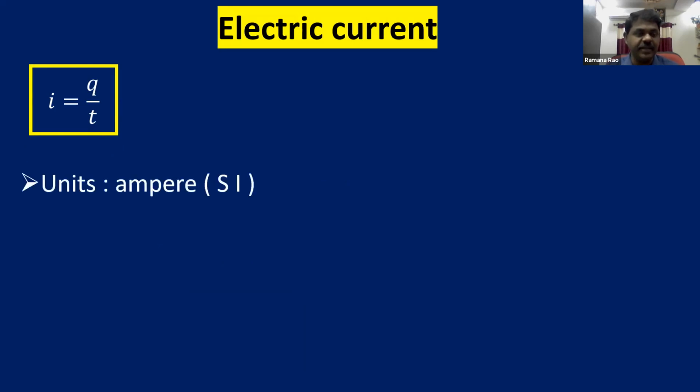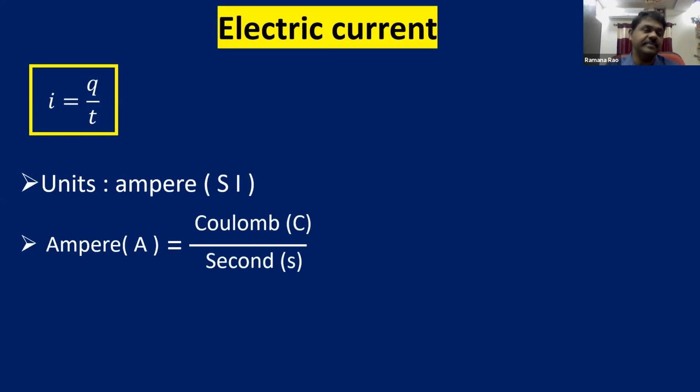Let us try to find the units. What are the units for electric current? Ampere is the unit for electric current in the SI system, named after the scientist. It is represented with capital letter A, and ampere is equal to coulomb per second. As you know from the formula charge by time, the unit of charge is coulomb and the unit of time is second. So 1 ampere is equal to 1 coulomb per 1 second.